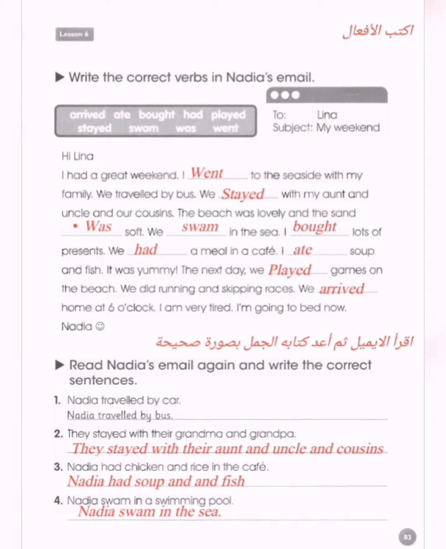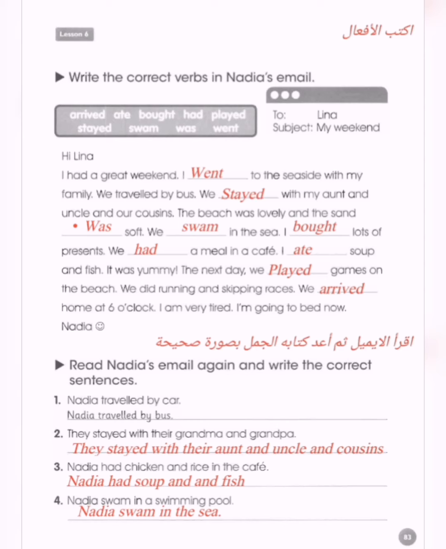The first one, Nadia traveled by car. No, Nadia traveled by bus. Number 2, they stayed with their grandma and grandpa. No, they stayed with their aunt and uncle and cousins. 3, Nadia had chicken and rice in the cafe. Nadia had soup and fish. Number 4, Nadia swam in a swimming pool. Nadia swam in the sea.